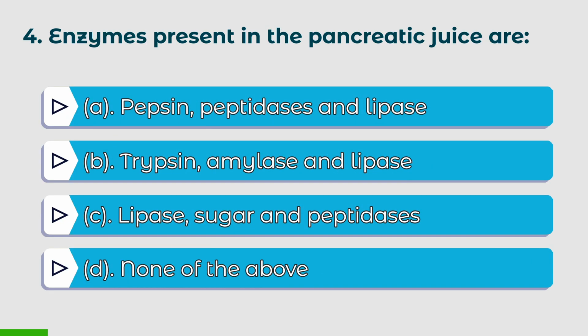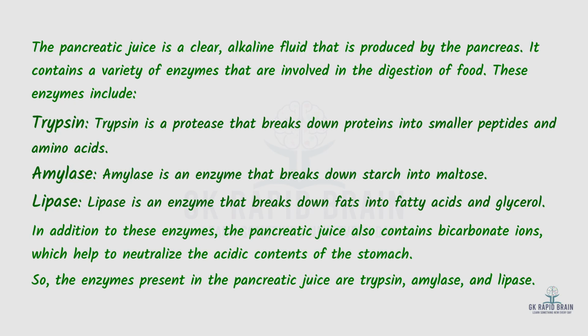Fourth question, enzymes present in the pancreatic juice are, options: A. Pepsin, peptidases and lipase, B. Trypsin, amylase and lipase, C. Lipase, sugar and peptidases, D. None of these. The correct answer is B. Trypsin, amylase and lipase. The pancreatic juice is a clear alkaline fluid that is produced by the pancreas.